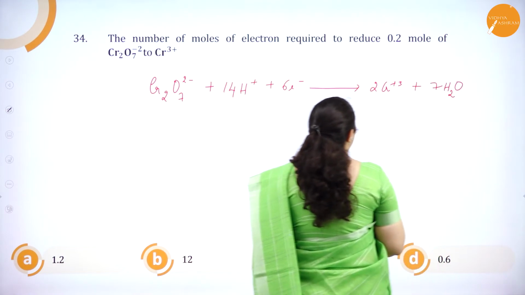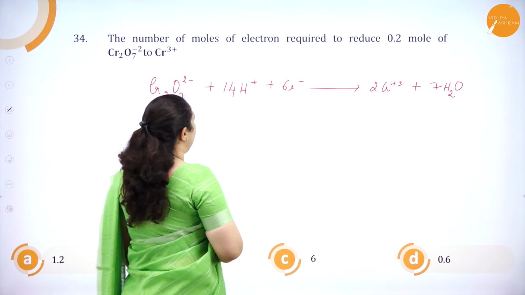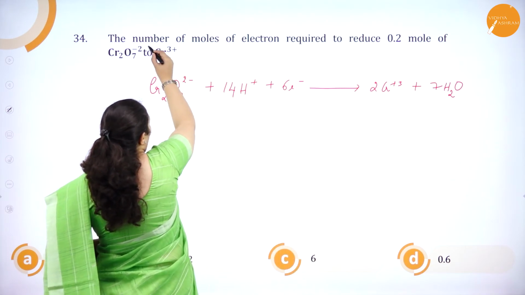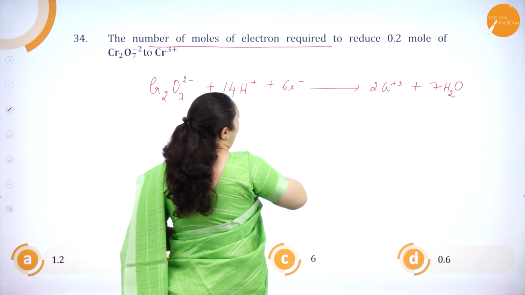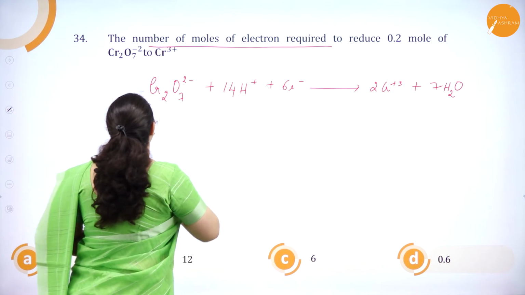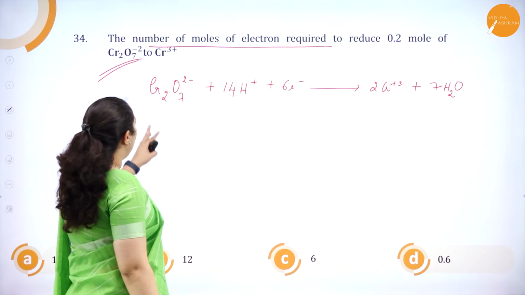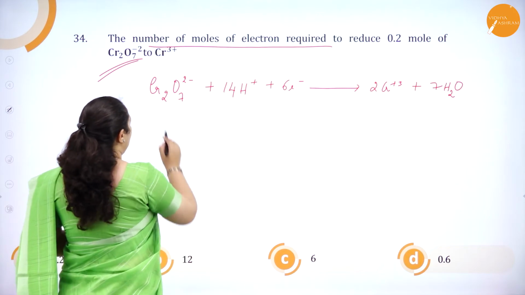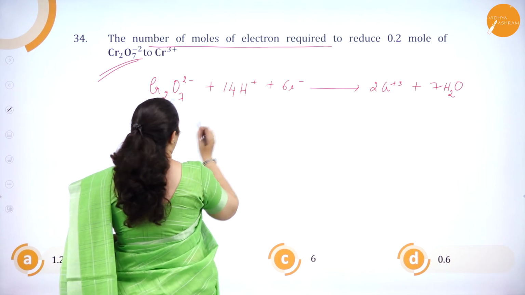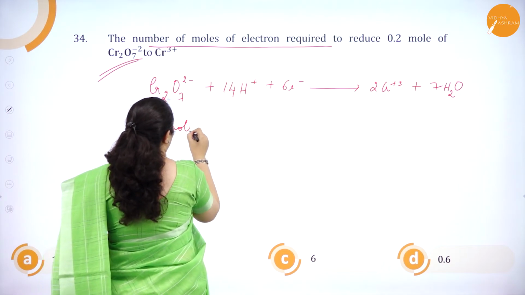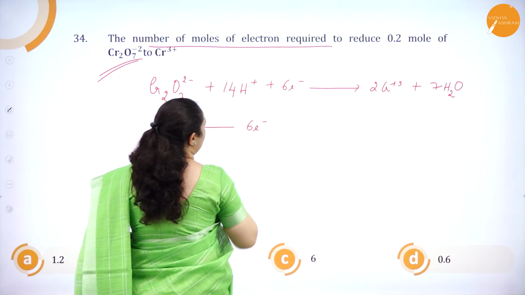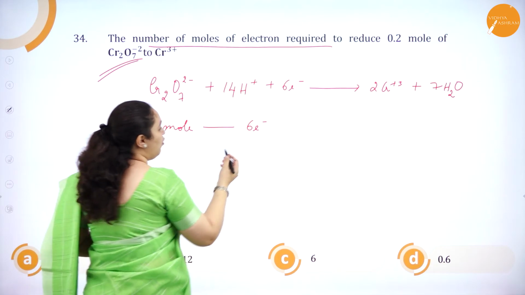Okay. Now, what do you understand from this? They are asking the number of moles of electrons required to reduce 0.2 moles of dichromate ion. In this equation, to reduce 1 mole of dichromate ion, how many electrons? 6 moles of electrons are required. 1 mole requires 6 moles of electrons.